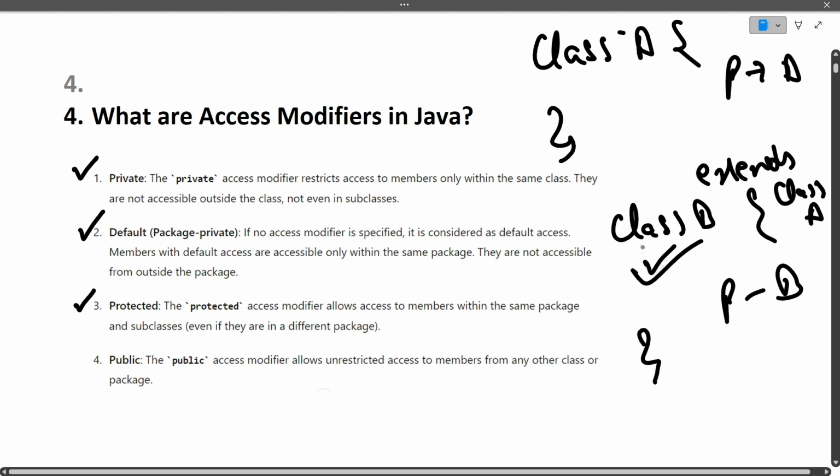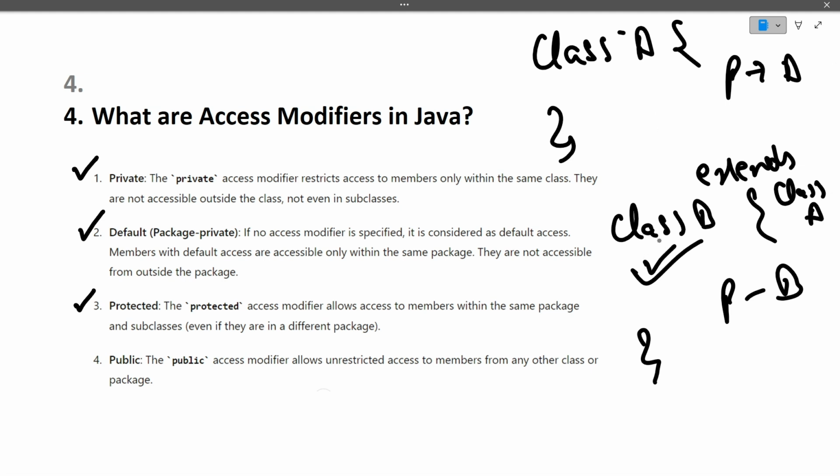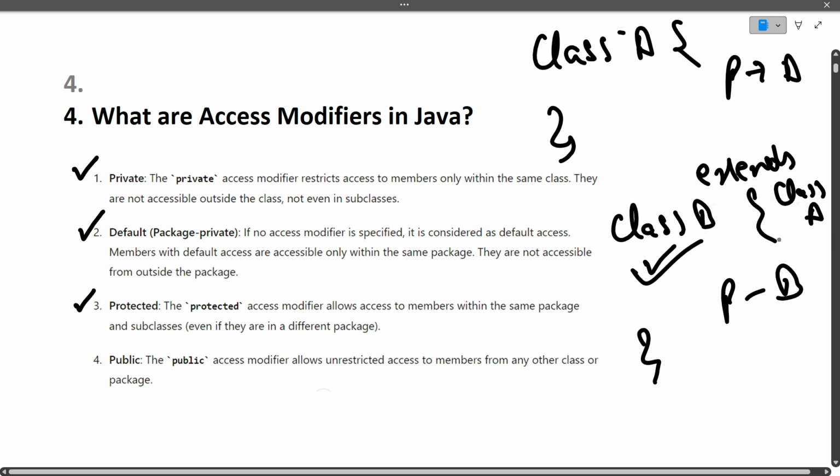So I hope this is again clear. In default, class A and class B should belong to the same package, then only they can access the default variables of each other's classes. But if they are protected variables, then class B needs to extend class A. Even if they are in different packages, class B can use protected members of class A if class B extends class A. So I hope this definition of protected is clear to you.